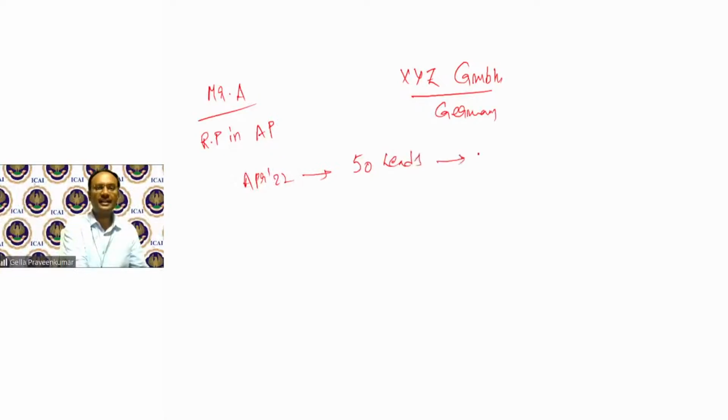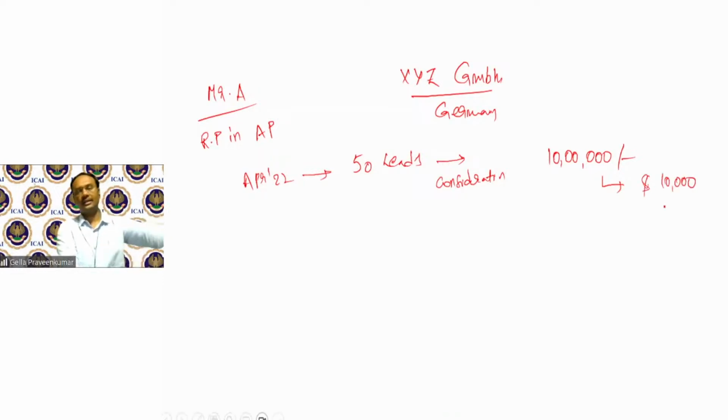The value of consideration, which is nothing but a commission, is say rupees 10 lakhs. Or equivalent, assuming 85, for ease of understanding, I'll call $10,000. If I convert this, let me make this as 8.5 lakh INR.